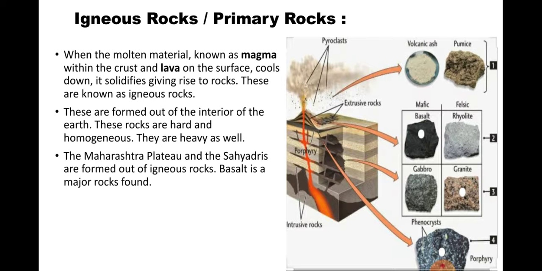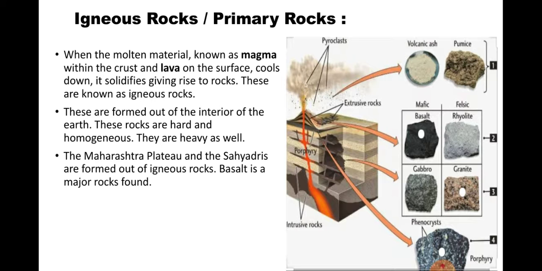Take Mahabaleshwar in Maharashtra, the mountains there are all Sahyadri mountains, where our great king Shivaji Maharaj was ruling. He had control over all the Sahyadri regions, and basalt is a major rock formed.